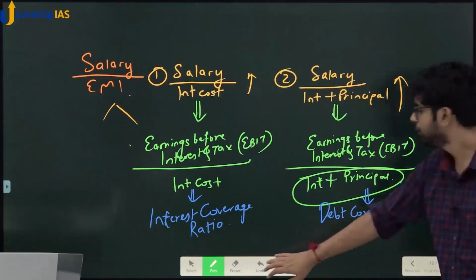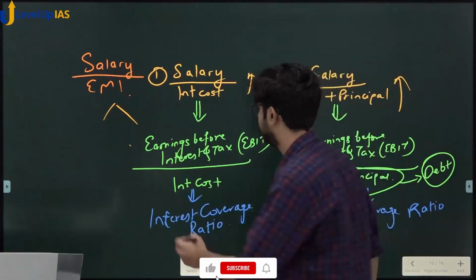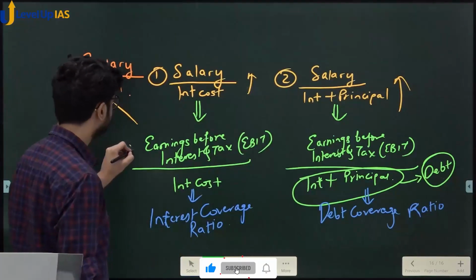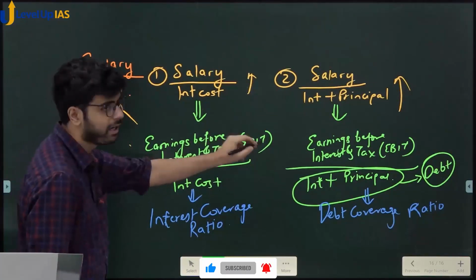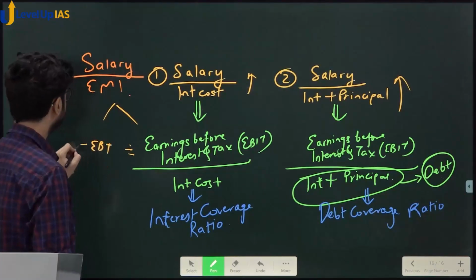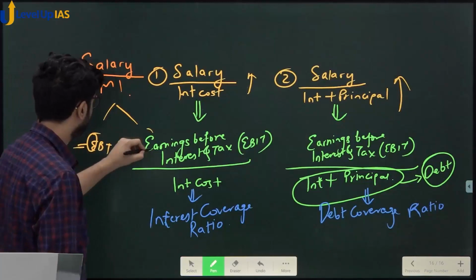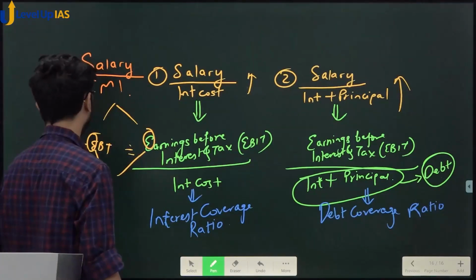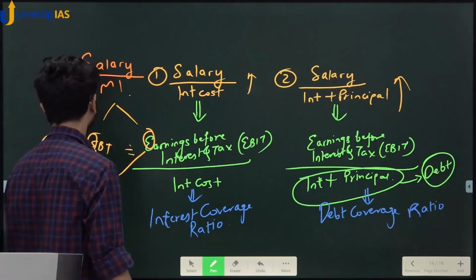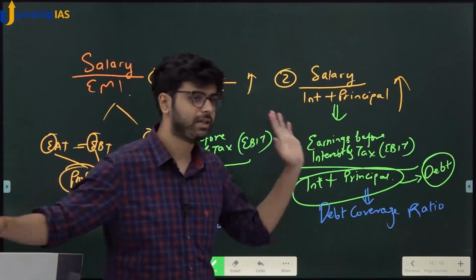Now I'll give you some terms for these so that you don't get confused. It is the same. So this can be earnings before interest and tax. This can be earnings before tax. This can be earnings after tax. And instead of earnings, you can use the word profit also. Different ratios use different names. It's the same thing. Did you understand this?